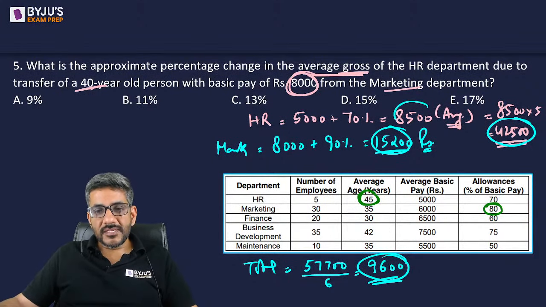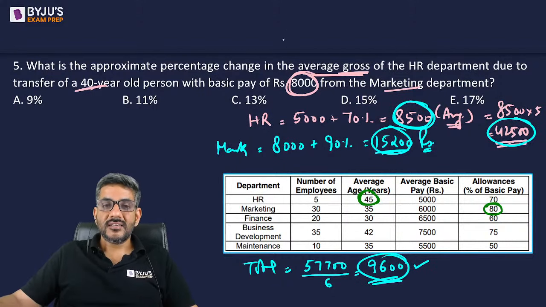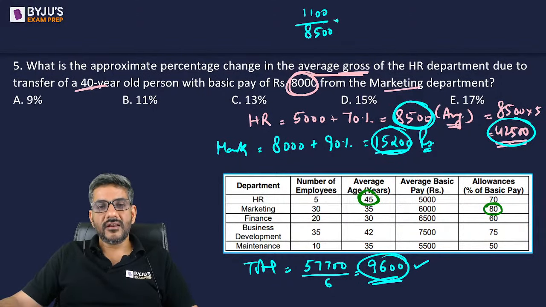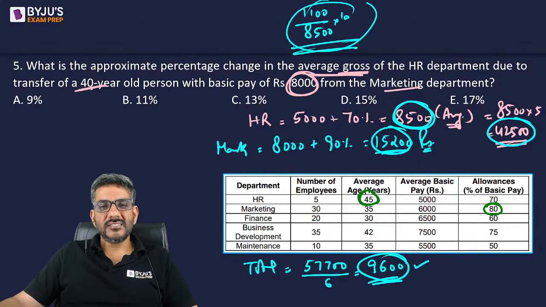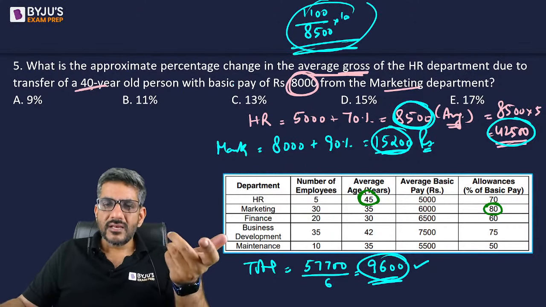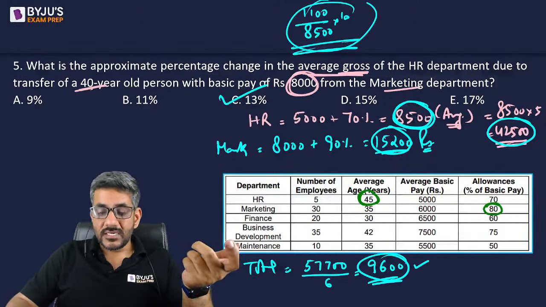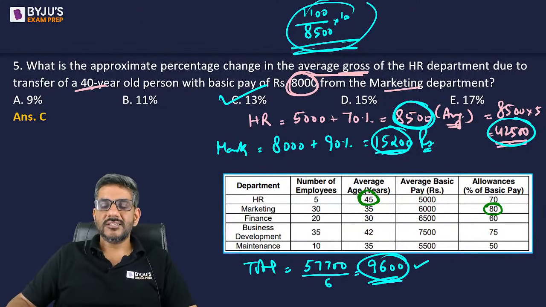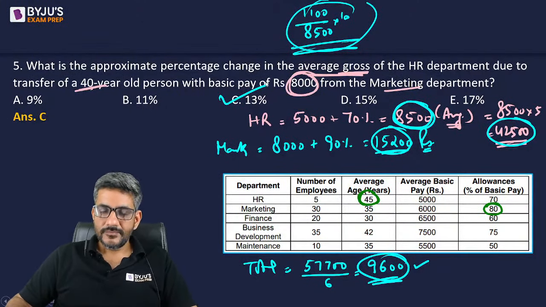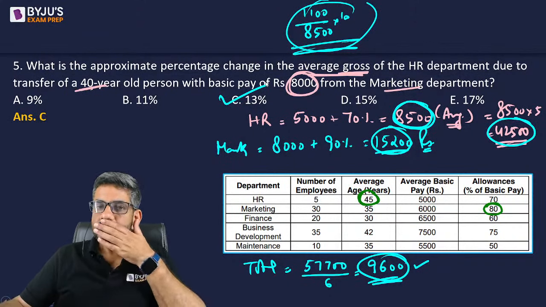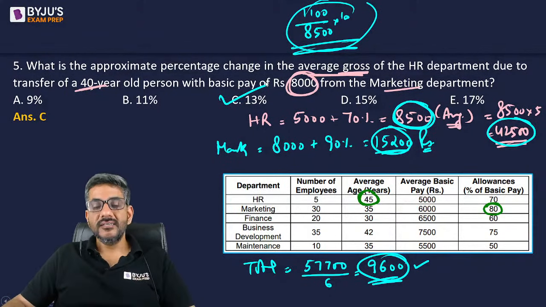So the average gross pay was 8,500. Now it is 9,600. There is an increase of 1,100 on a base of 8,500. In terms of percentages, it is definitely slightly more than 11. So therefore my answer would be 13%. So yes, answer is option C here.